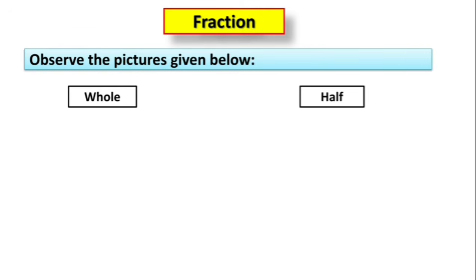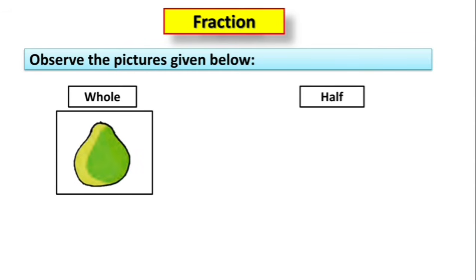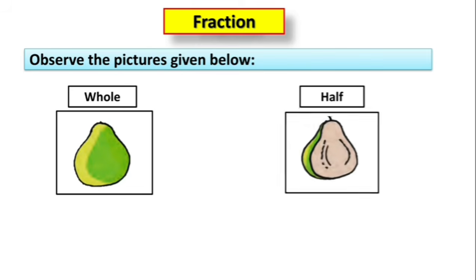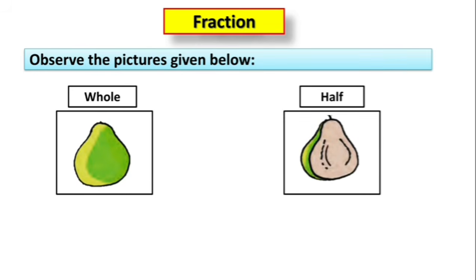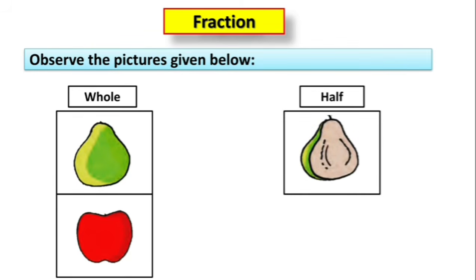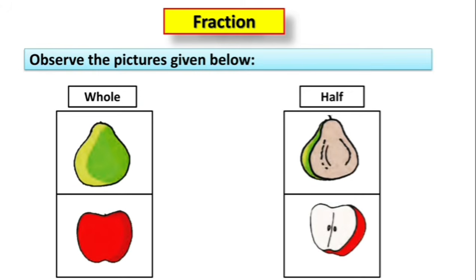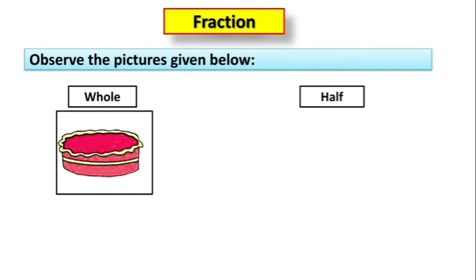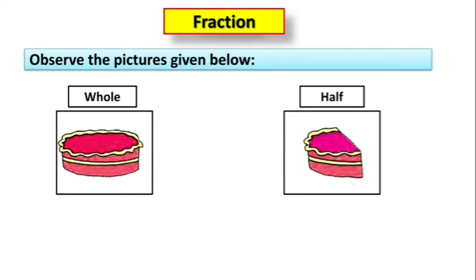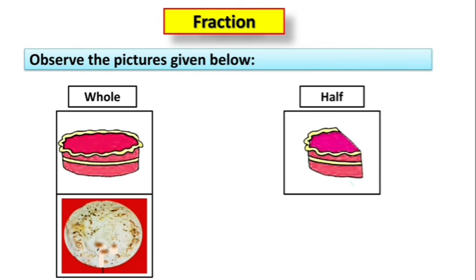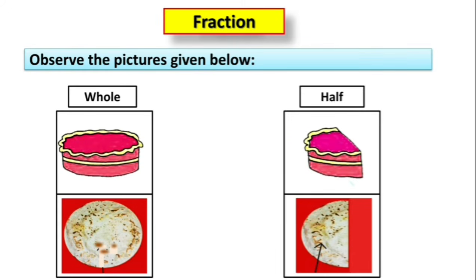Now observe the pictures given below. Whole, half. Children, this is a whole guava and this is a half of this guava. This is a whole apple and this is half of this apple. A whole cake and this is a half cake. A whole bhakri and this is half of a bhakri.